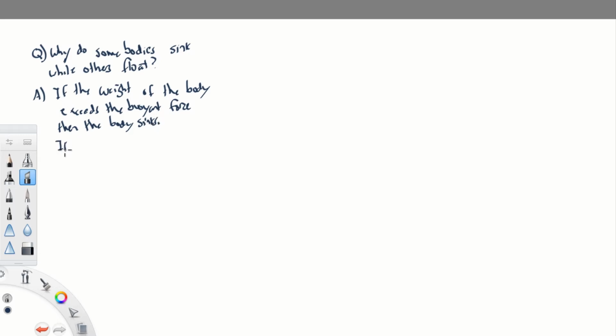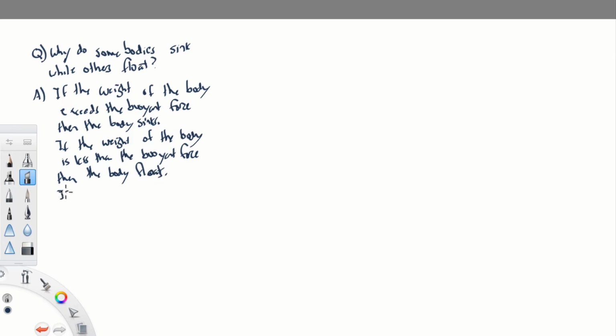While if the weight of the body is less than the buoyant force, then the body floats or ascends through the fluid.